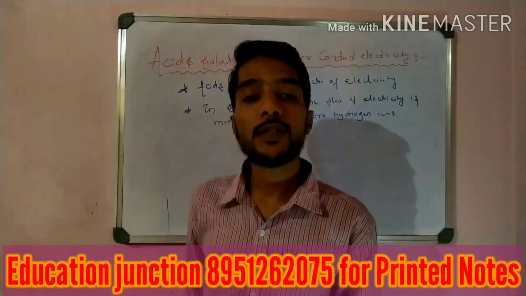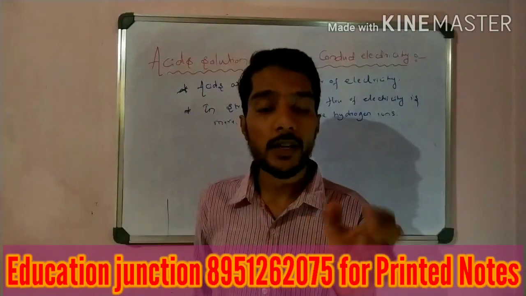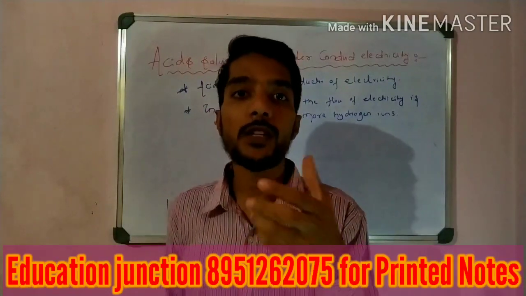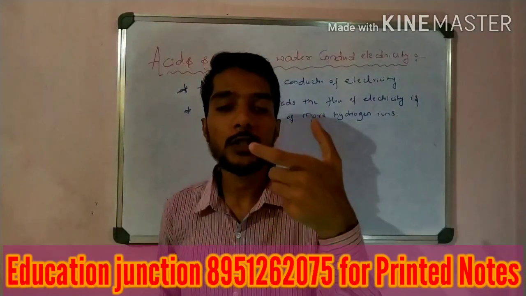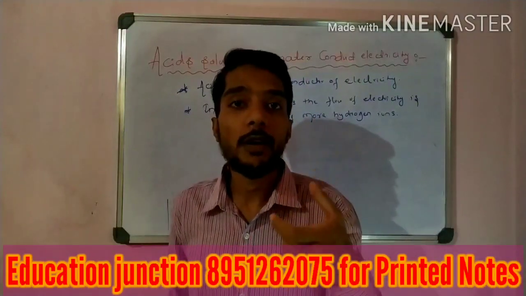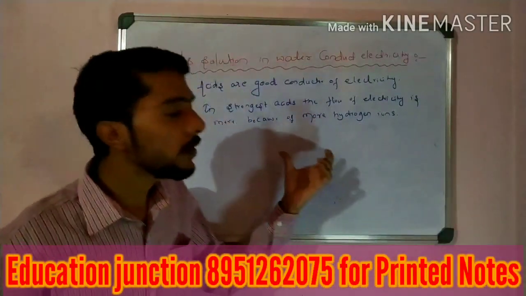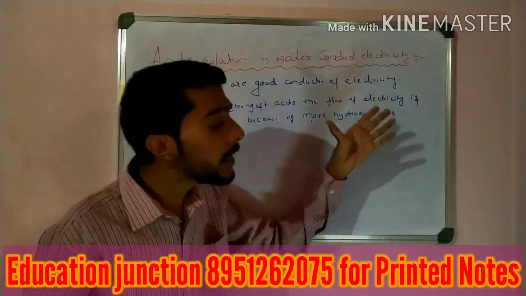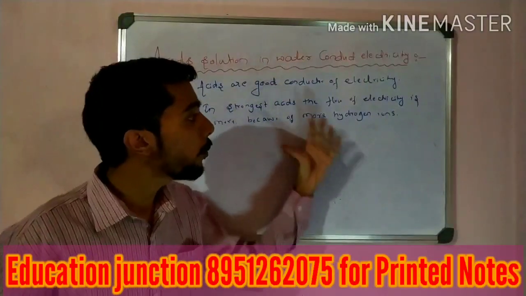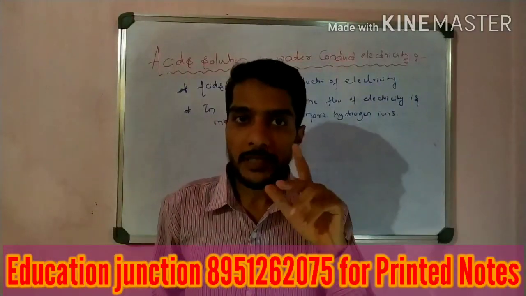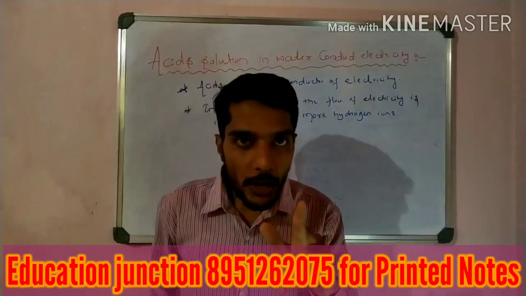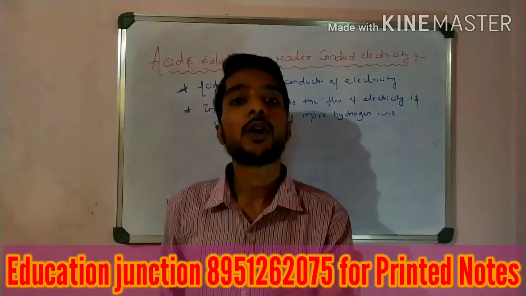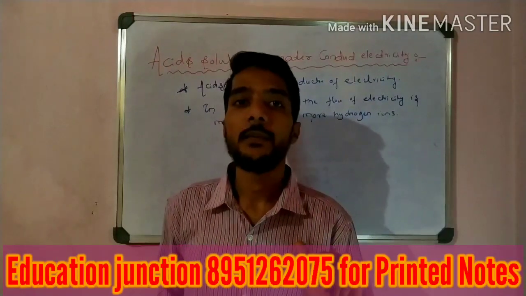So in the previous videos we learned about the weak acid and the strong acid. What is the definition of a strong acid? An acid is said to be strong if it has more H plus ions. More H plus ions means more ions and more possibility of flow of electricity. So we apply that here. In the strongest acid, the flow of electricity is huge because more hydrogen ions are present. If fewer hydrogen ions are present, what is the electricity? It is also less.